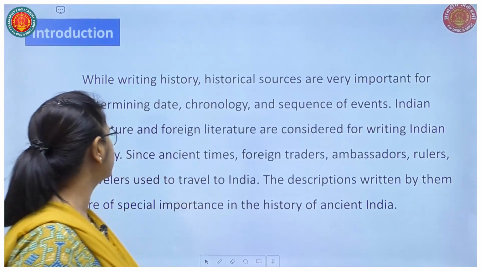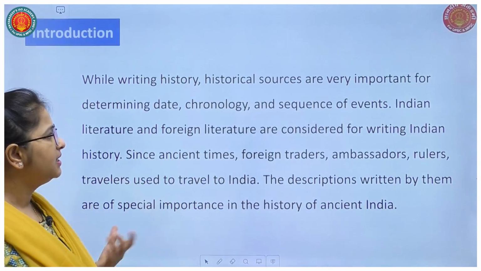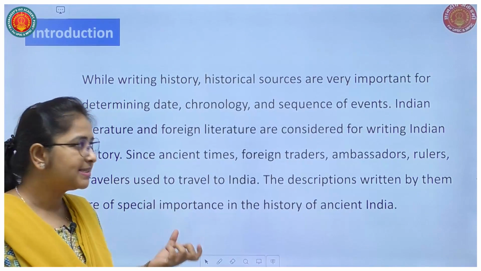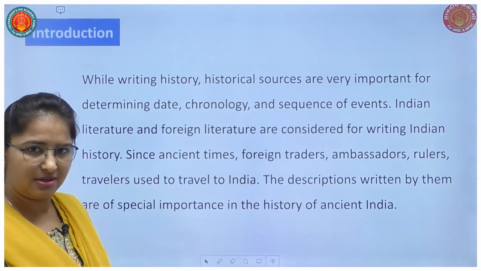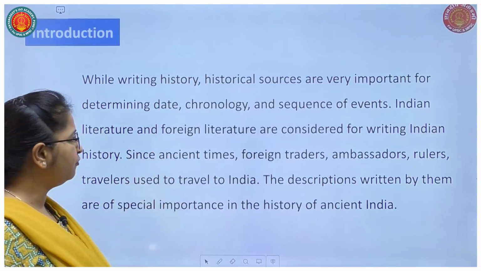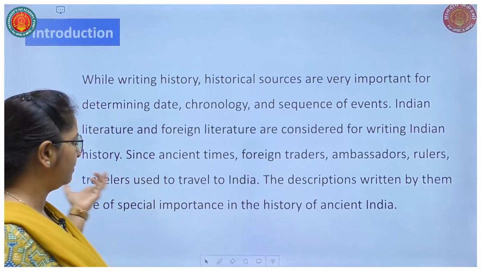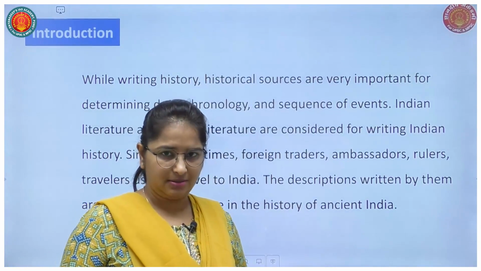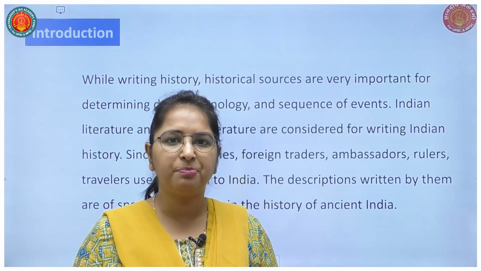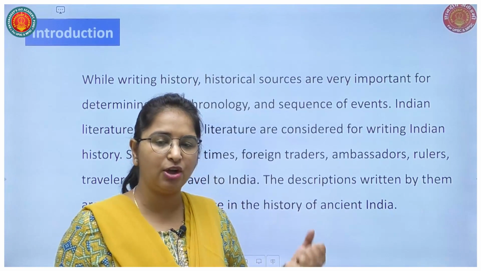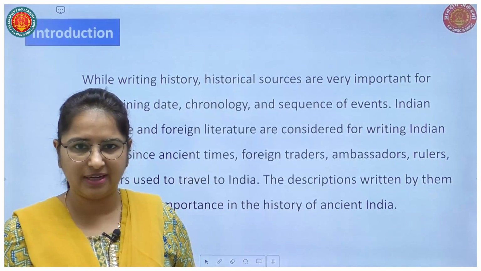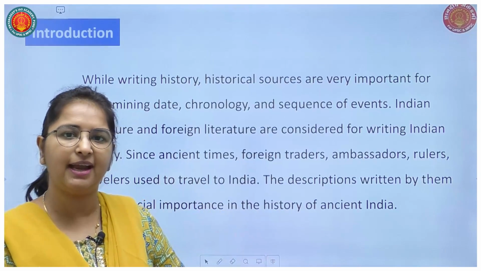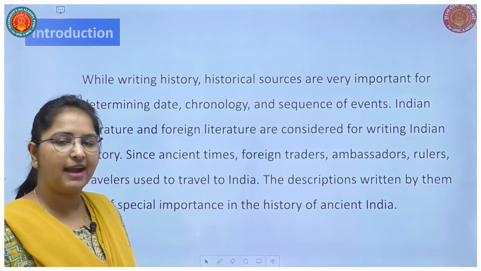Let us see. While writing history, historical sources are very important for determining date, chronology, sequence of events, etc. Indian literature and foreign literature are considered for writing Indian history. While writing Indian history, we try to maintain the purity and honesty of history writing, and for that we consider both Indian and foreign literature to check and balance.